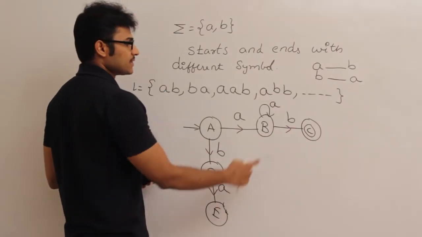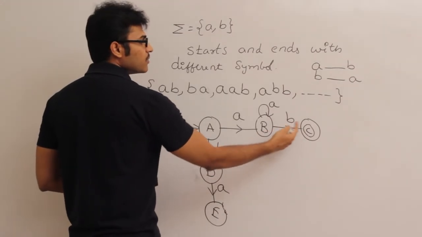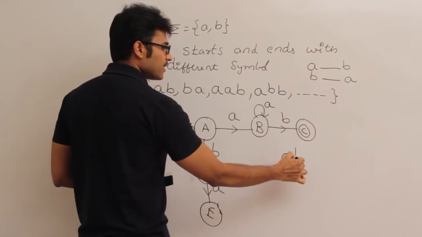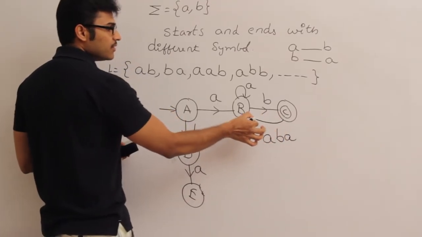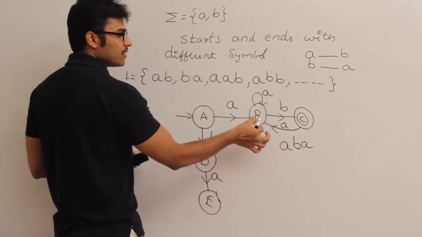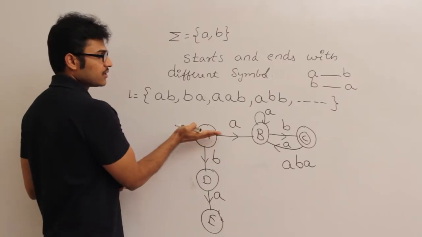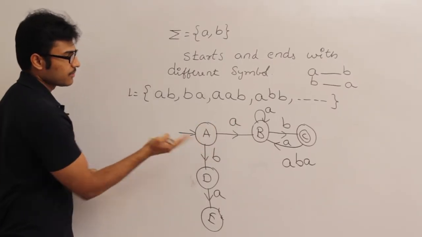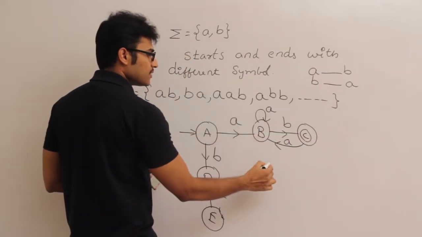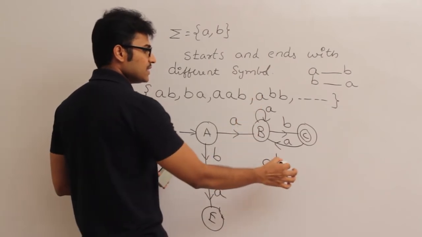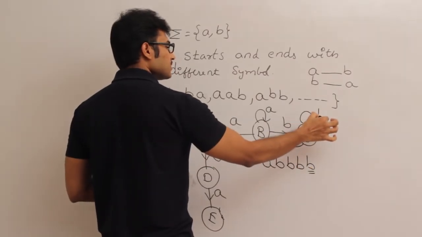What about C? See this. How did we reach C? C accepts the set of all strings which are ending with b, which means the last symbol should be b. So once you have reached C, you might have seen ab, and if you see a after it, again it has to see a b. Always C will ensure that we are ending with b, and A will ensure that this path is starting with a and this path is starting with b. Now if you are in state C, which means you have seen ab, and if you see any number of b's, it is nothing but ending with b. Therefore any number of b's, I'll accept it.